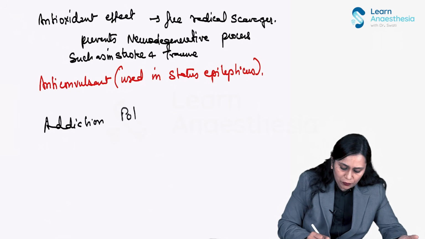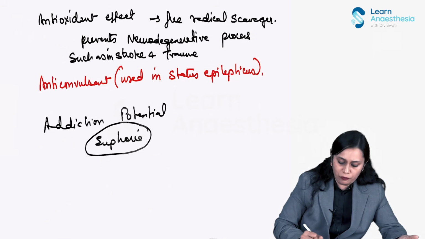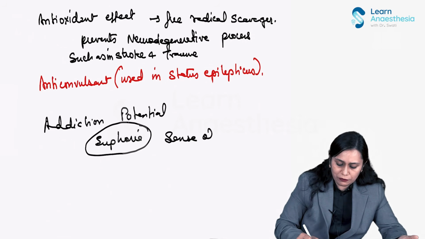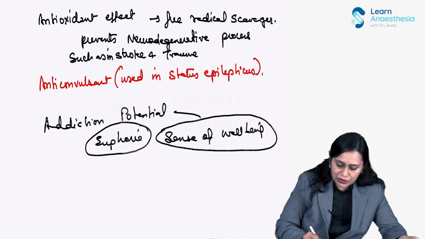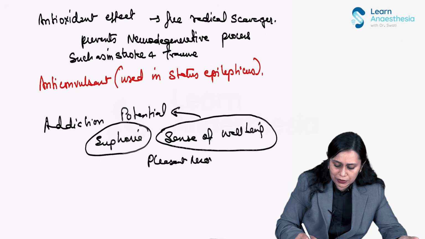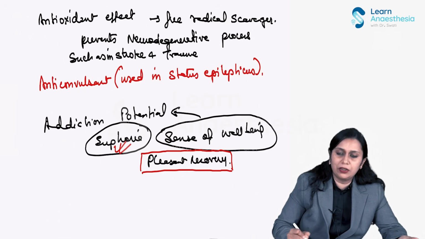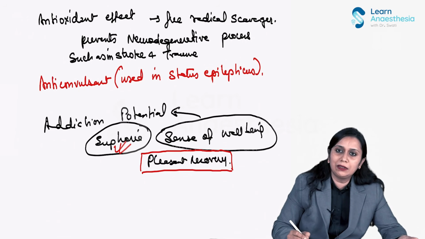You know, propofol produces euphoria. It produces euphoria and gives a sense of well-being, right? And this contributes to two things. One, addiction potential, and other, it gives a very pleasant recovery after anesthesia. So one good effect of propofol is a pleasant recovery because it's a euphoric drug, giving a sense of well-being, right?